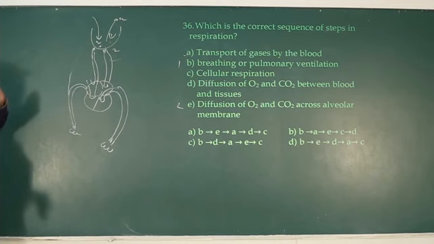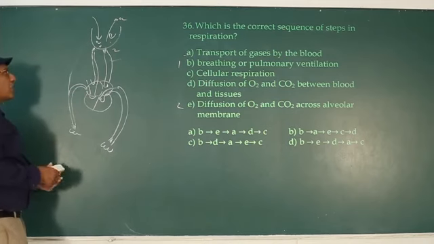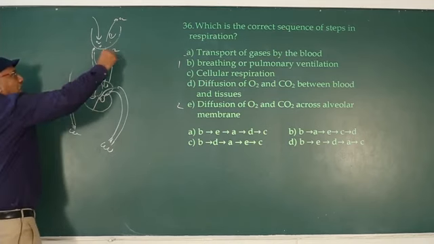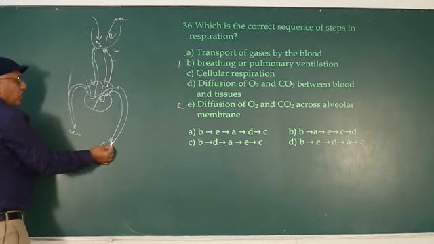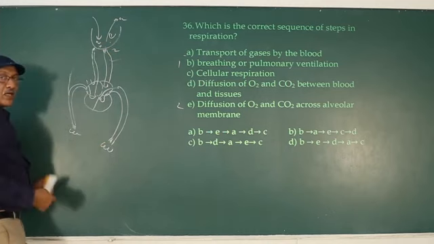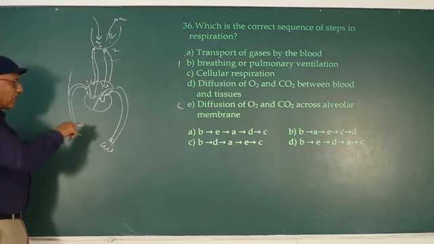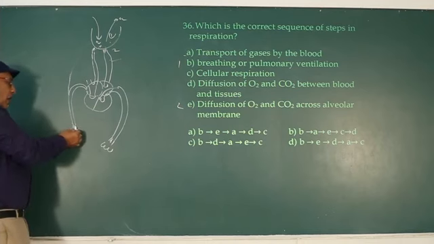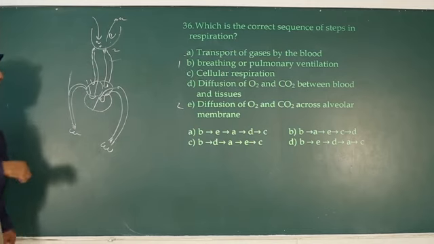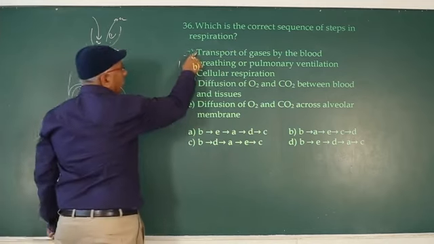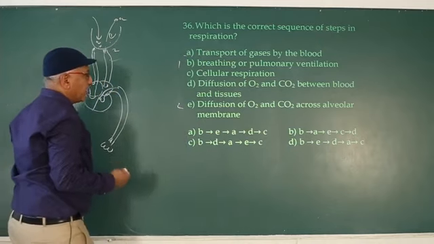It is known as transport of gases. What is the transport of gases? Oxygen present in the pulmonary capillaries is transported to systemic capillaries. What are systemic capillaries? Capillaries present in various organs. Carbon dioxide present in systemic capillaries is transported to pulmonary capillaries. So that is the transport of gases by the blood.